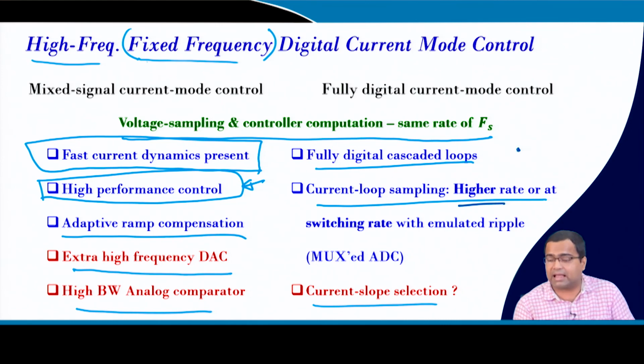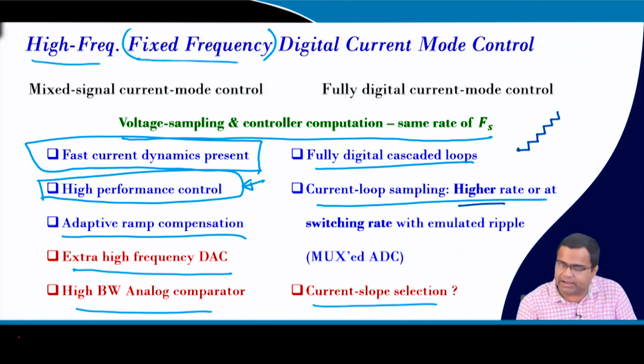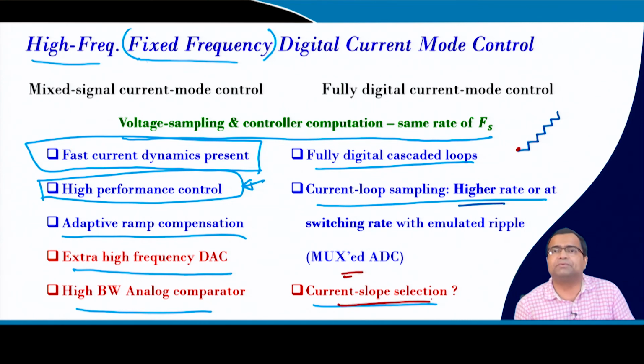So, in the mixed signal current mode control architecture I described, but in fully digital we can use one sample per cycle and then add a ramp to emulate the current ripple. But the question remains: what should be the right current slope? Whether you choose higher, lower or equal, that remains another concern.